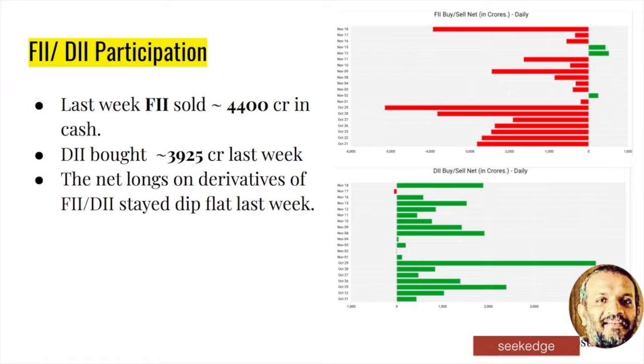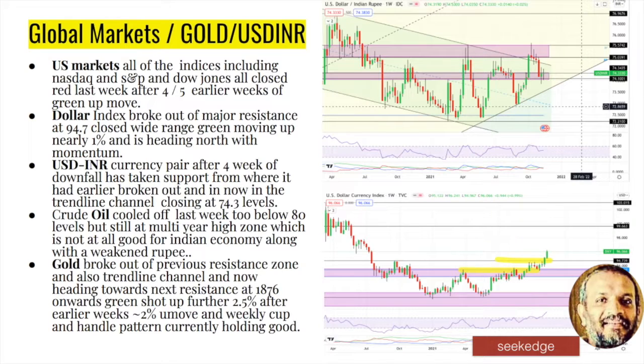On institutional participation, FIIs unfortunately did another 4,400 crores of selling after 25,000 plus crore of selling in October. November also is turning out to be big selling on the FII side. Domestic institutions, on the contrary, bought around 4,000 crores, and derivative long positions have gone more or less flat for both the domestic and foreign institutions last week.